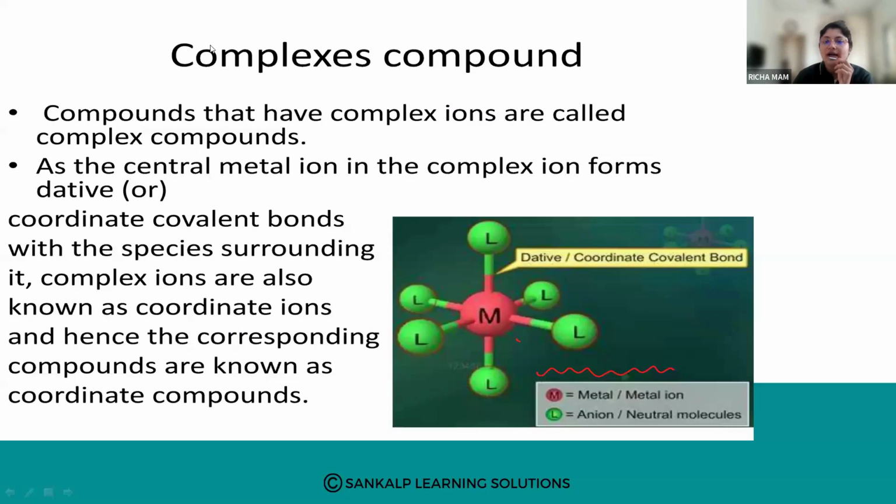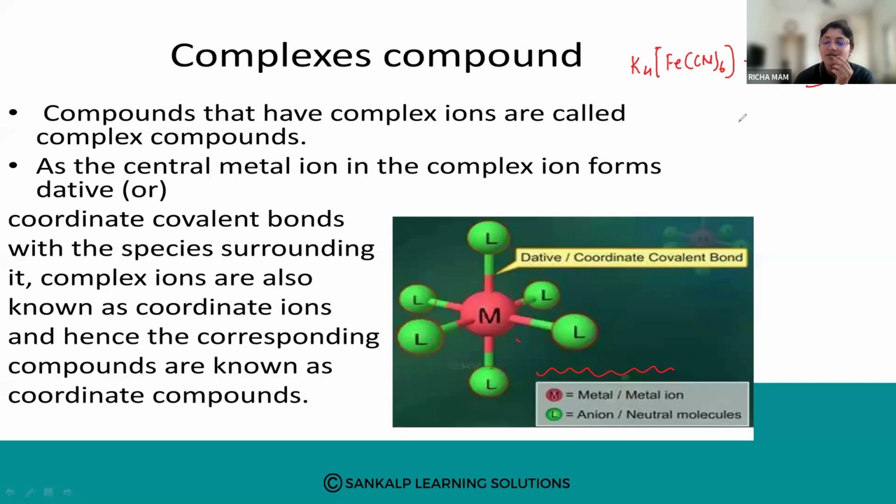So as we know, the compounds that have complex ions, just now we saw an example of a complex compound. Let us take this example only. A compound which has a complex ion, you can see what the complex ion is here.